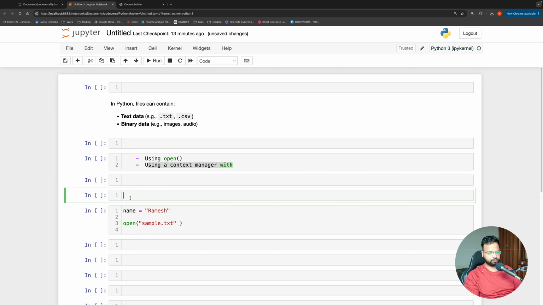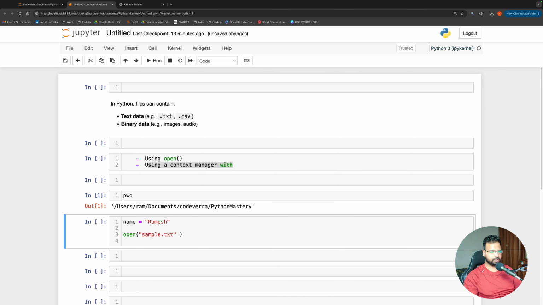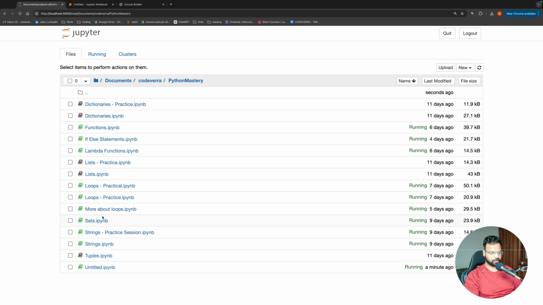By the way, if you want to know where actually we are, you can write pwd, which means present working directory, and you will know that I am here in this folder. And you can also go back here and you can see I am in this folder actually. So in this folder you see only notebooks. There are no text files.